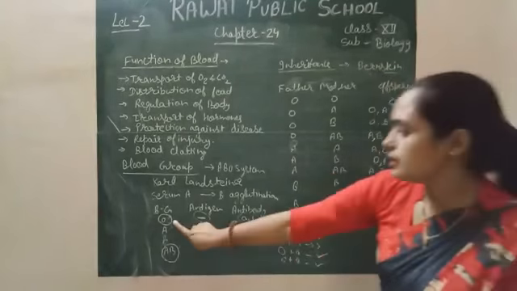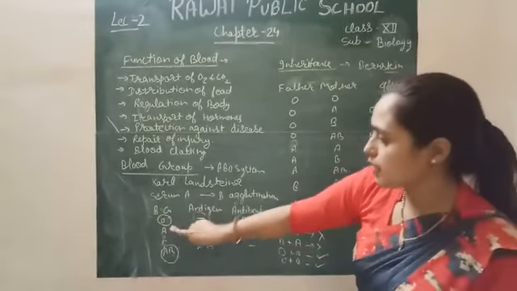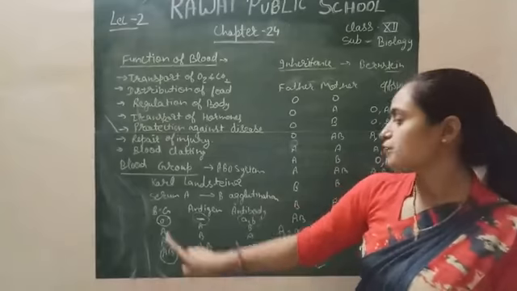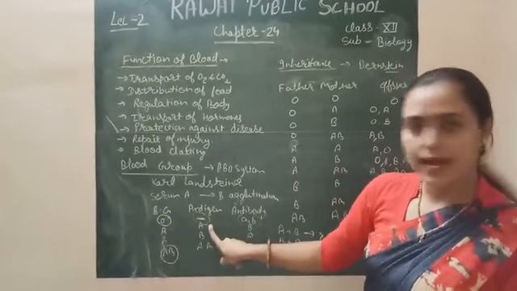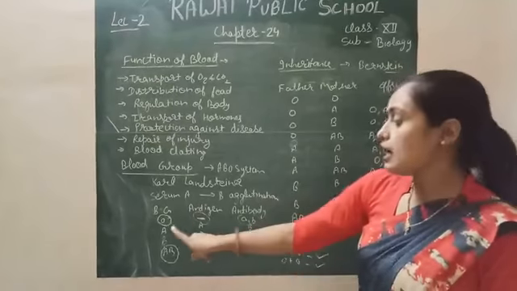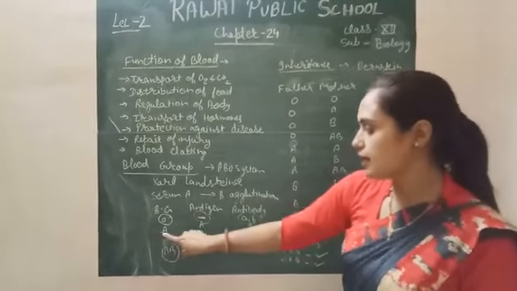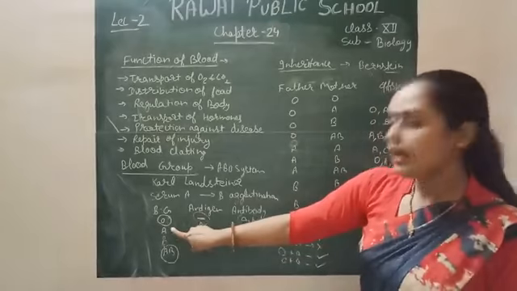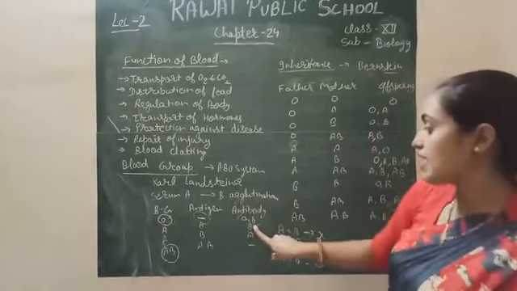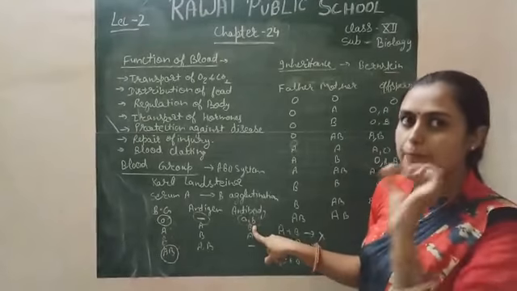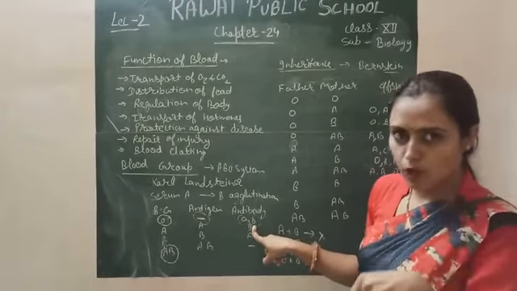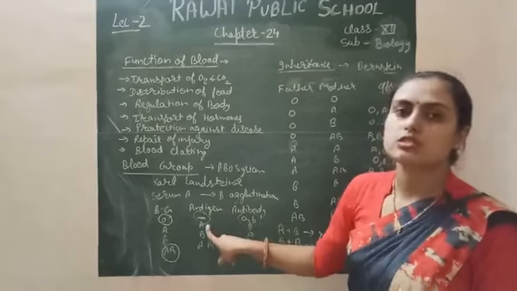That's why this type of blood group can give blood to A, B and AB. So it is a universal donor. In case of A, the antigen is A type and the antibody is B type. It means the individual whose blood group is A prepares antibody against B. If B blood group is transfused in their body, then blood clotting takes place.